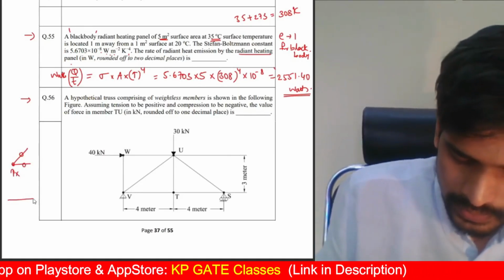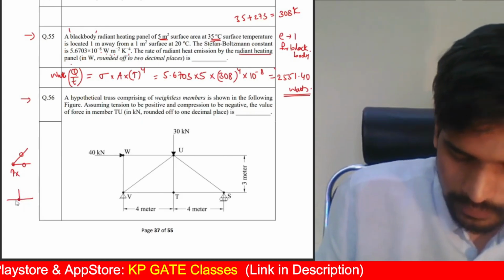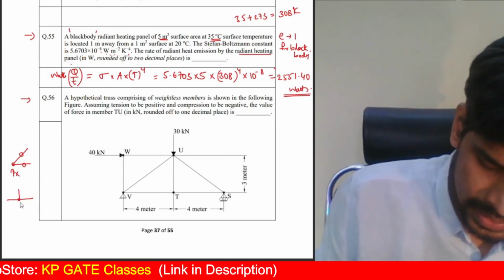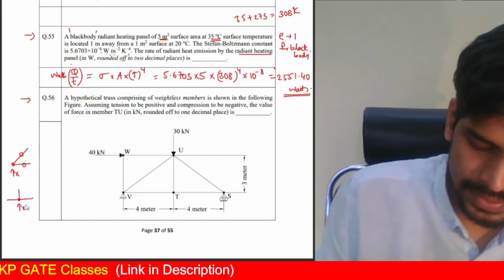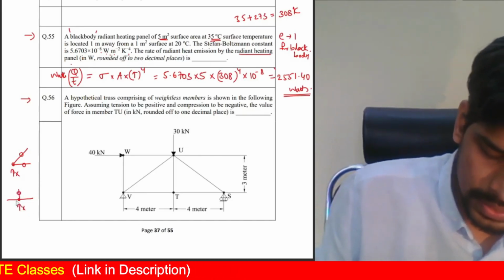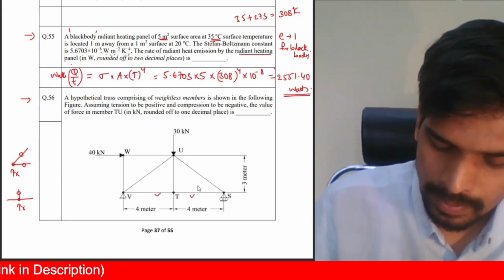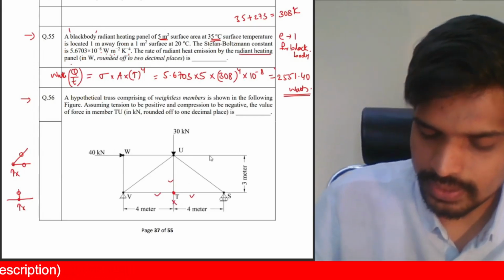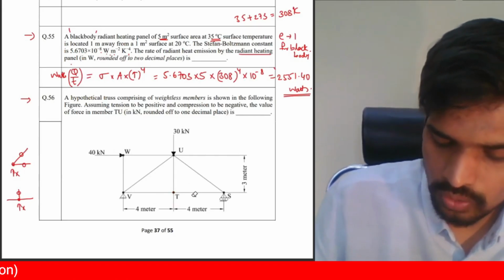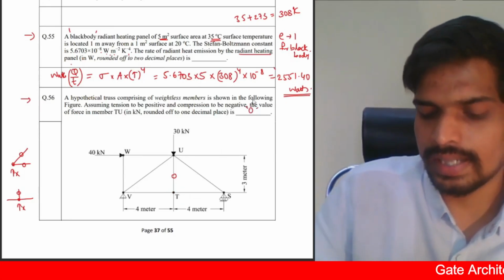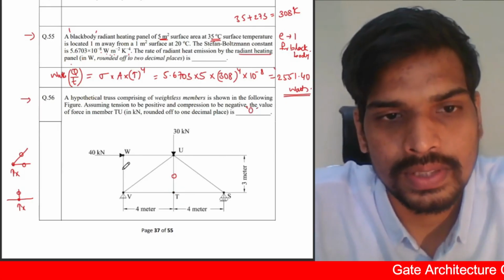Second rule, if there are three members joining at a joint of which two are collinear, two are forming a straight line and the third is non-collinear, and there is no external loading acting at the joint, the non-collinear member is a zero force member. The second rule applies here. Three members are joining at a joint, no external force or reaction is acting at the joint T, so this directly will be a zero force member. The answer is directly 0 for question number 56.